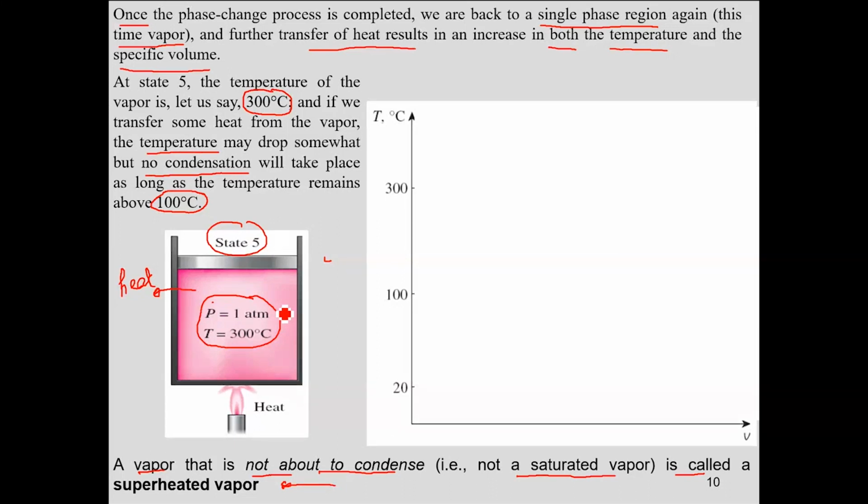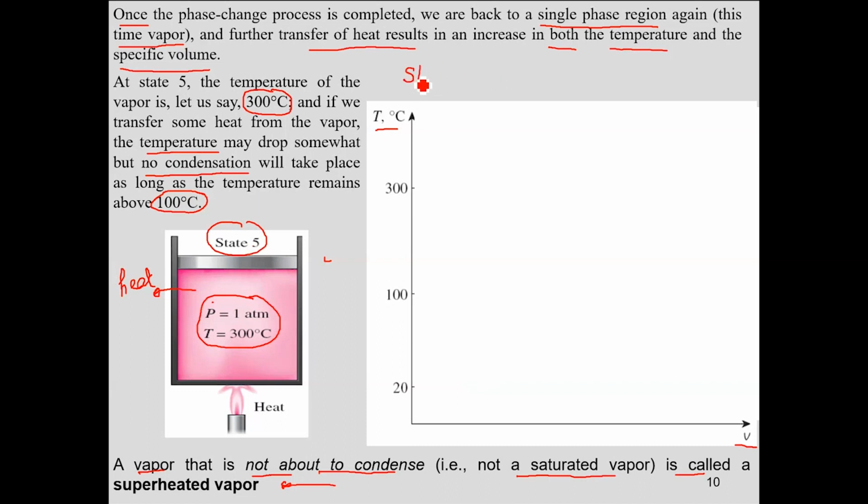Now this would become clearer if we move on towards the schematic and try to represent the same process that we have seen onto a temperature specific volume plot. So the temperature specific volume plot would give you how the states changed during this process. The process started with the first state. The first state was what?